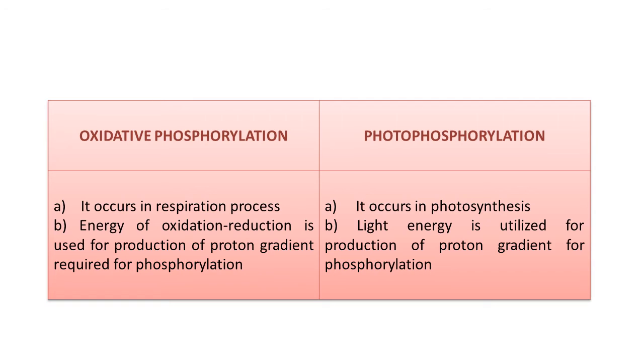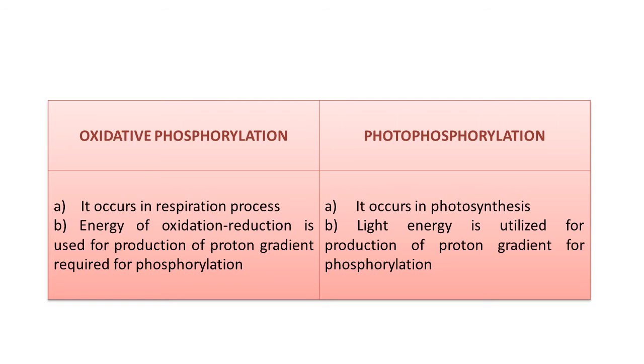In oxidative phosphorylation, the energy of oxidation reduction is used for production of the proton gradient required for the phosphorylation process. That is important here. During photophosphorylation, which takes place in the mechanism of photosynthesis, light energy is utilized for production of the proton gradient for phosphorylation.